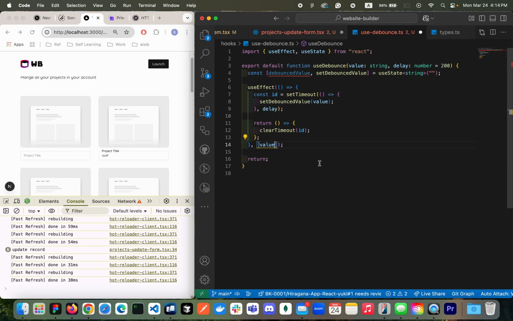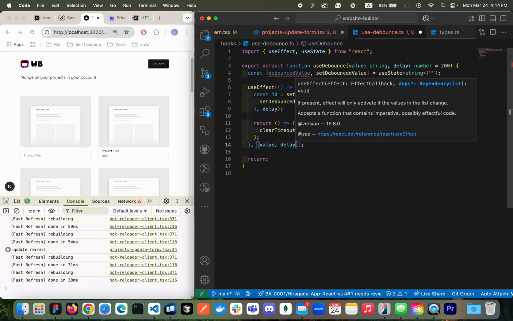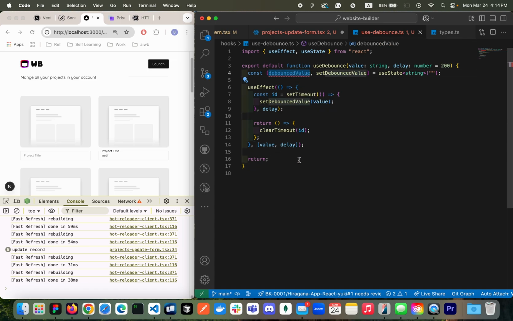Oh, sorry, I think we need to add delay as well. So delay, great. And then I'll be just returning this debounced value. Maybe we can make it a little bit shorter. Set debounced. We don't want to have the name too long, right? So initially an empty string, but then we're gonna set the debounced value.